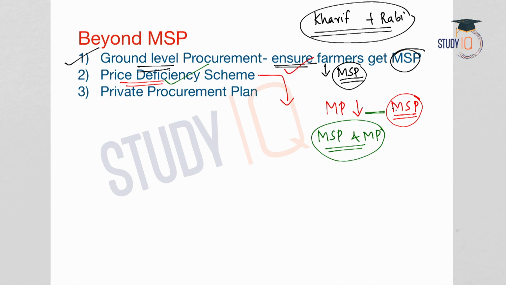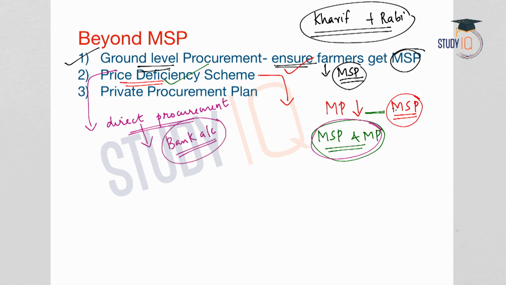Under the price deficiency scheme, there is no direct procurement from the farmers, but what does the government do? Under price deficiency scheme, the difference between MSP and the market price is paid to the farmer via bank accounts of the farmer. So this is to ensure that farmers get remunerative prices for their crops. Price deficiency scheme is useful when the market price falls.